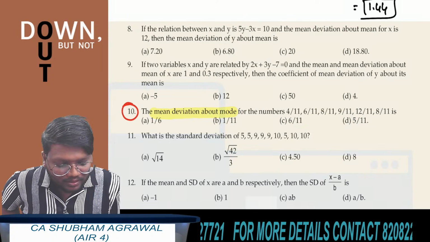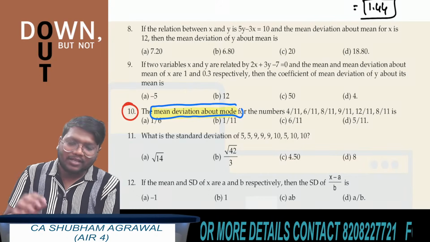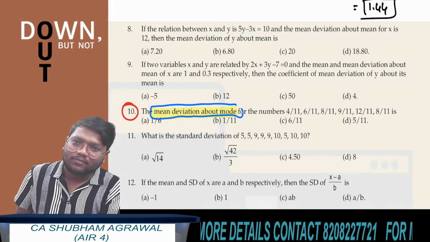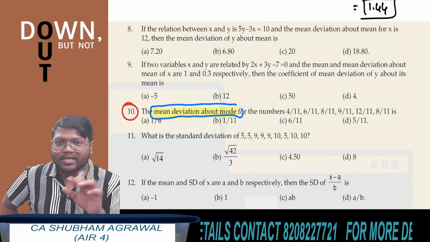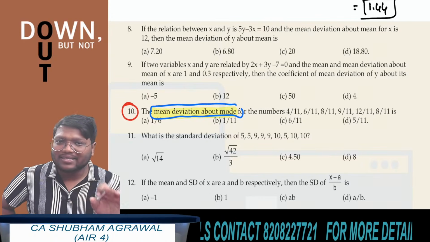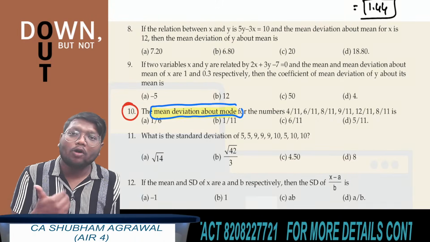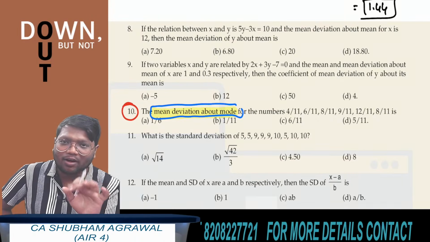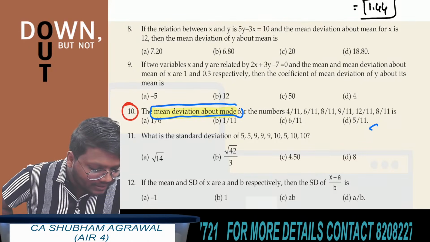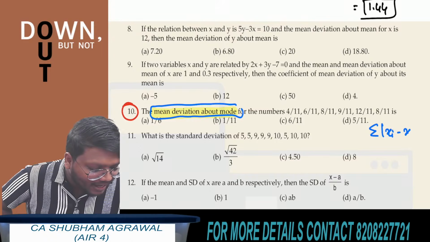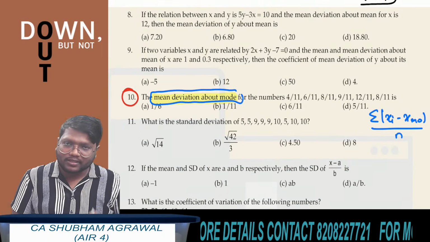So first tell me, what is the formula to find mean deviation about mode? What is the general formula to find mean deviation if a discrete data is given? Summation of absolute value of xi minus a, whole divided by n. Now here they have asked mean deviation about mode. It means instead of that capital A, we have to write mode of x. Here the formula is summation of absolute value of xi minus mode of x, divided by small n. Okay, this is the formula.